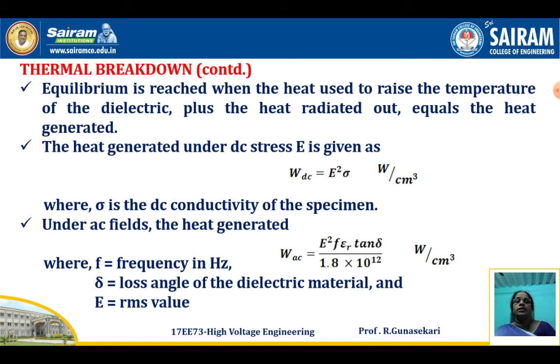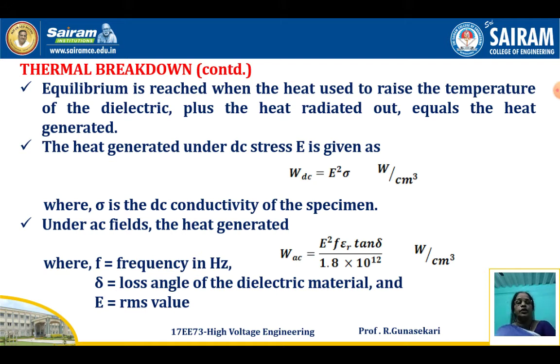When equilibrium is reached, the heat used to raise the temperature of the dielectric plus the heat radiated out equals the heat generated. Only then is the equilibrium condition achieved. The heat generated under DC, with stress E, is given as W DC equal to E squared tau, where tau is the DC conductivity of the specimen.